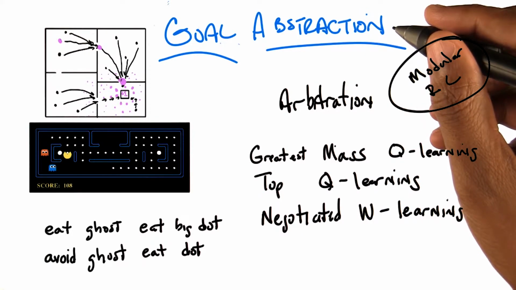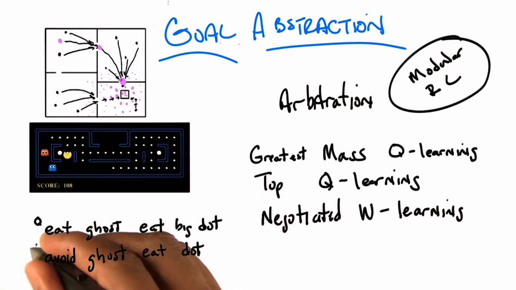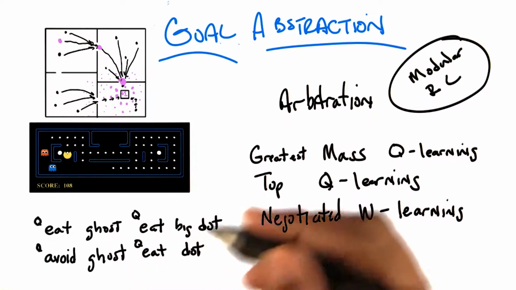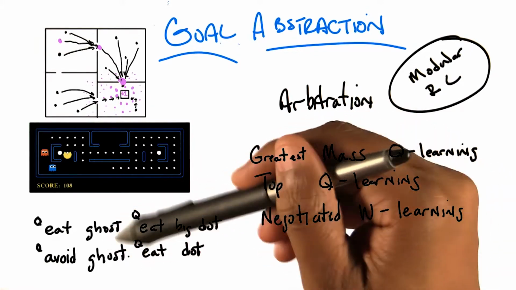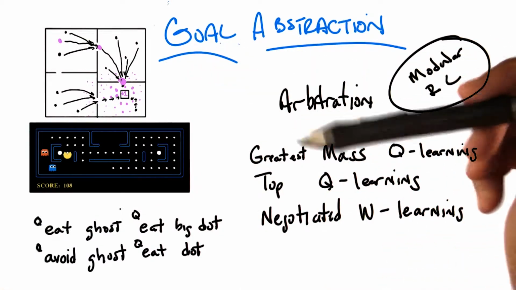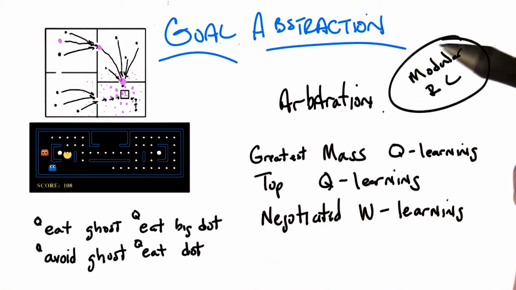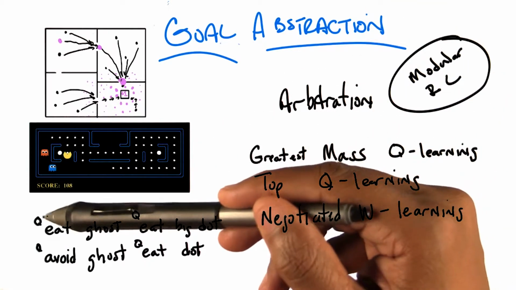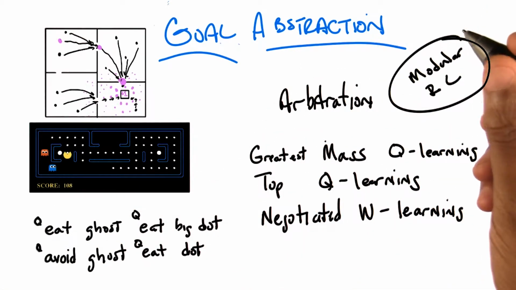So we have Q functions maybe for each of the individual subtasks, and we say, well, whoever's got the highest Q value gets to take the next action. That's close. The first thing you said is right. Since each of these things are their own little RL agents, each of them has a Q function. And what greatest mass Q-learning does is it adds up all of the Q functions. For the state that we happen to be in, add up the Q value for every state-action pair, and whichever one is the largest, that's the one that we execute.